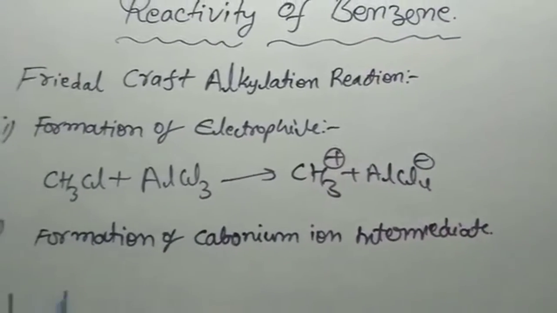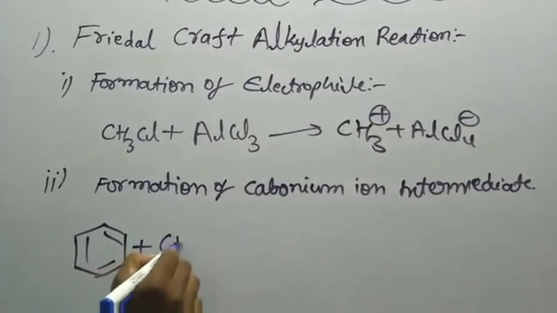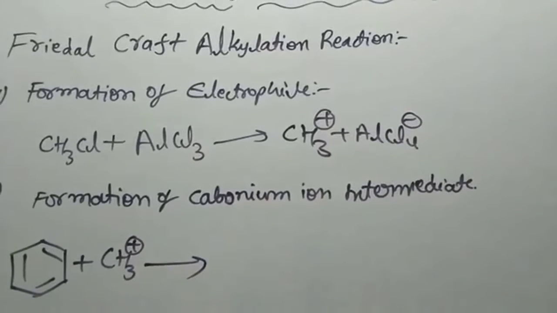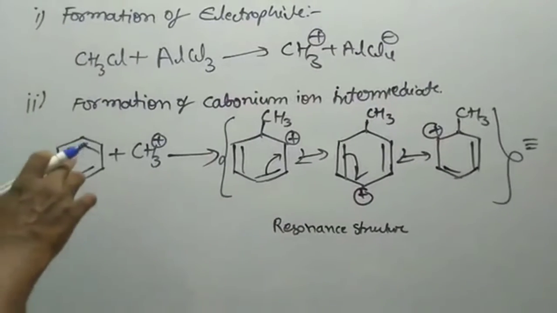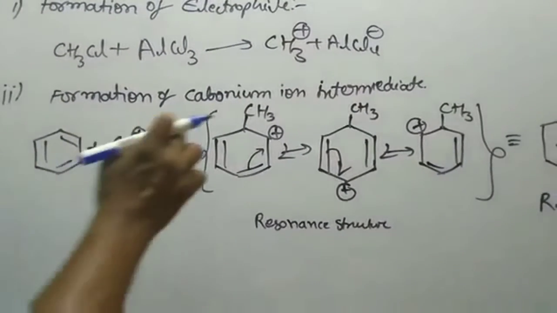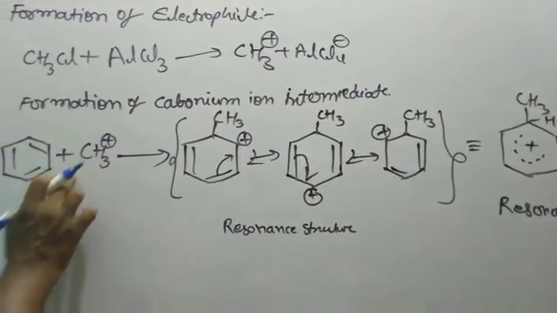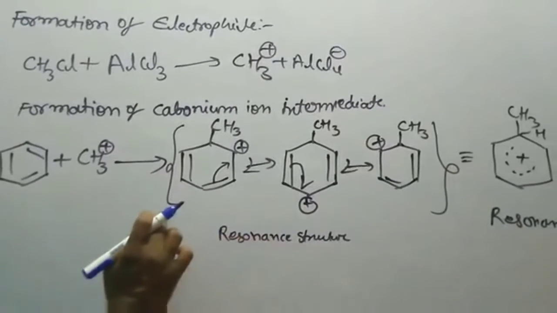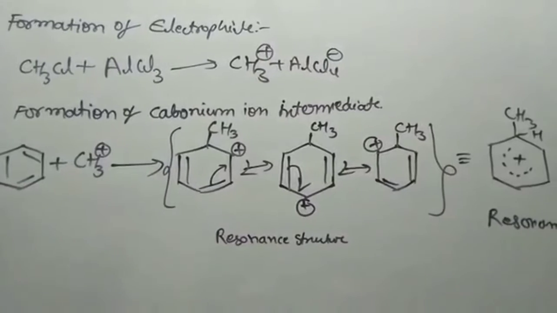Here benzene reacts with the methyl cation. When the electrophile approaches the benzene, one carbon acquires a positive charge and another carbon acquires a negative charge, and the methyl cation attacks the carbon with the negative charge to give the carbonium ion. This carbonium ion is stabilized by resonance.